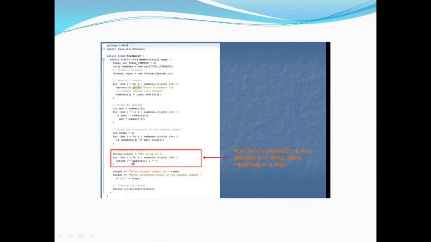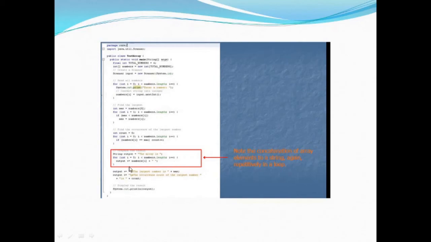Then what's happening? We are again traversing the array from 0 up till its length minus 1. We are taking a less than sign over here, it's not less than or equal to, so it will traverse from 0 to length minus 1. Okay.